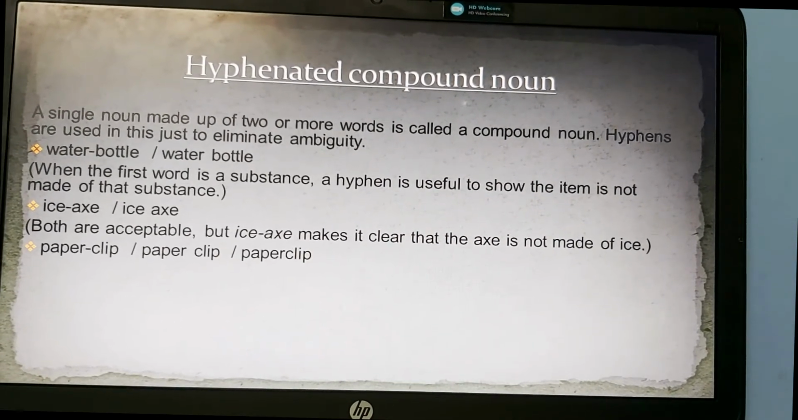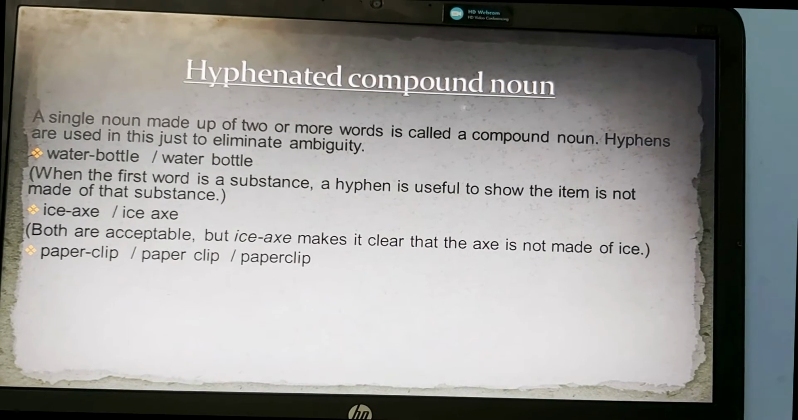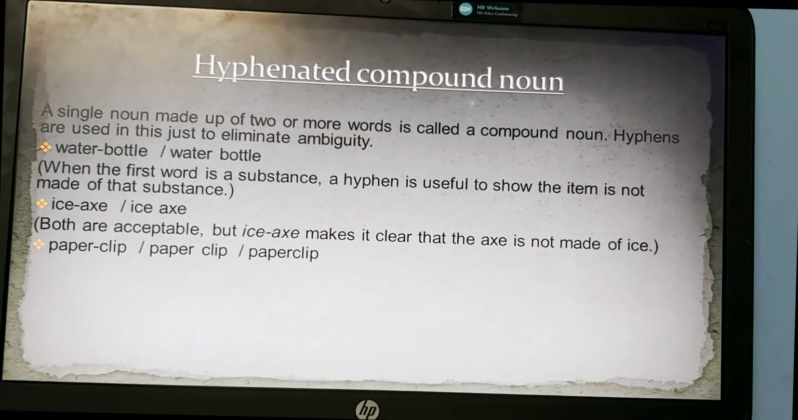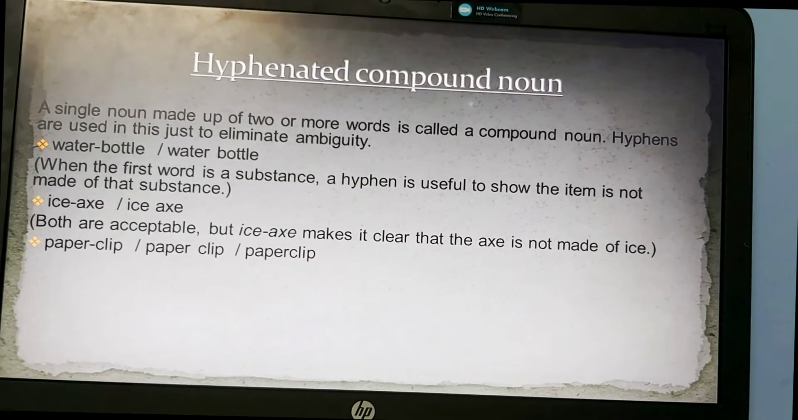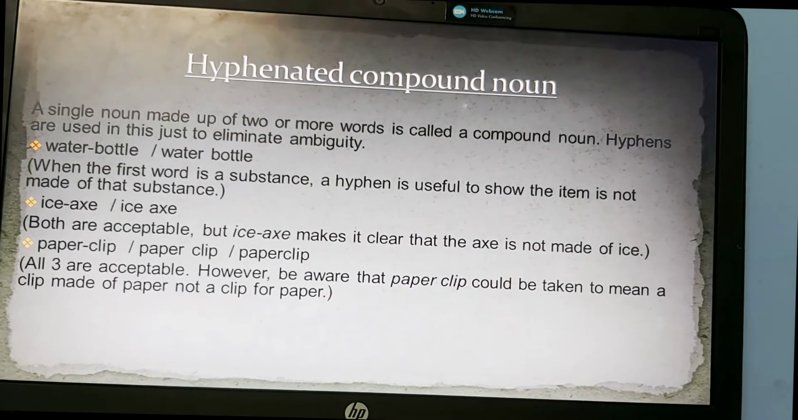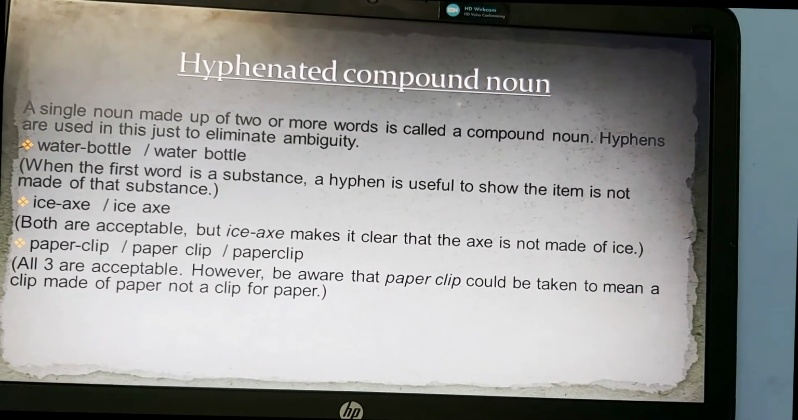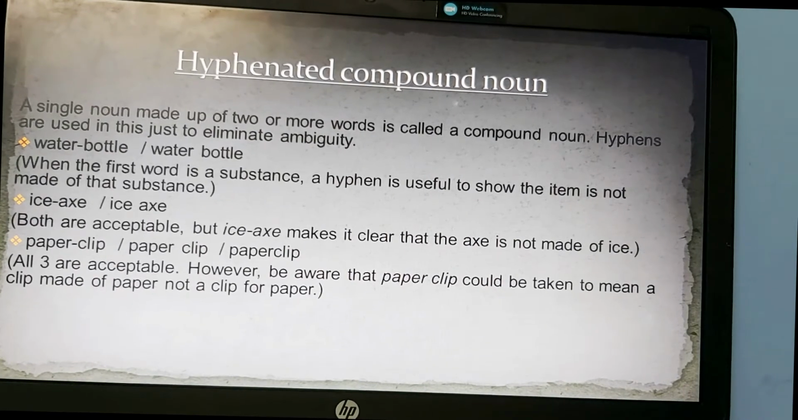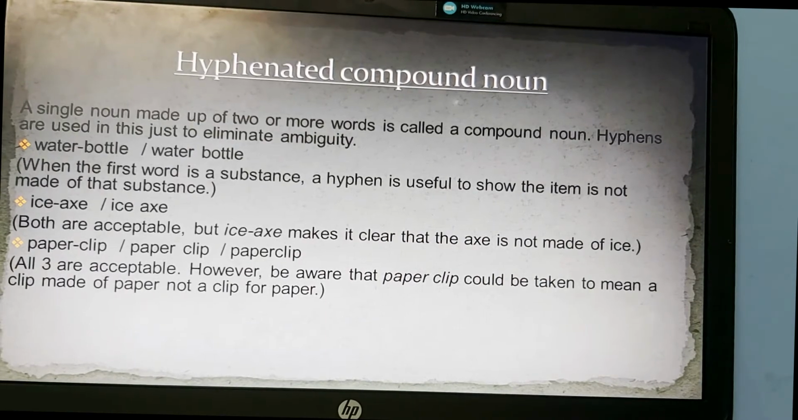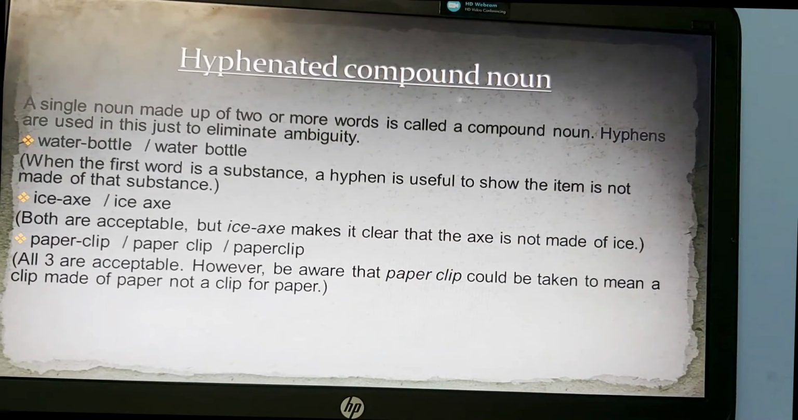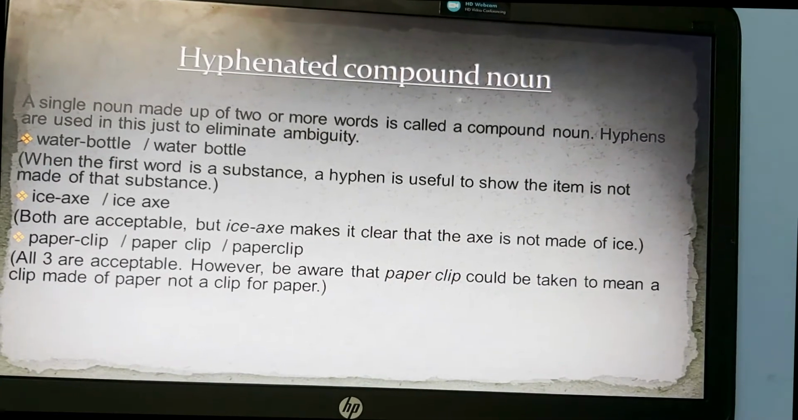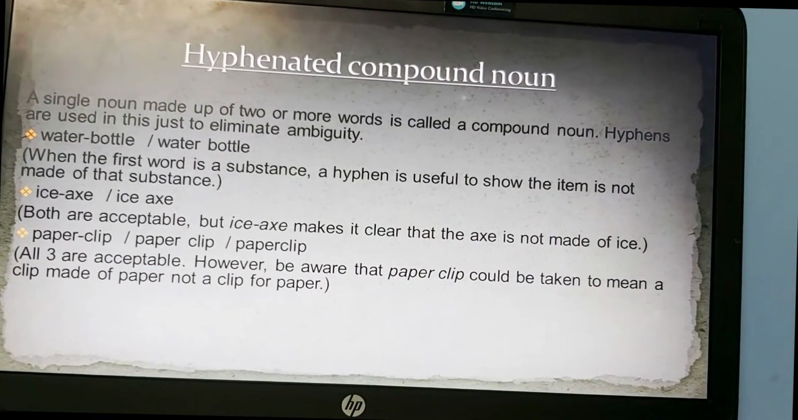Next we have paper-clip. Paper clip can be written as paper clip, paper-clip, paper space clip, or without any space. But if we put a hyphen in it, it makes it clear that a paper clip could be taken to mean a clip made of paper, not a clip for paper. So the hyphen eliminates the ambiguity and makes us clear that the paper-clip is not made up of paper, but it is used for paper.